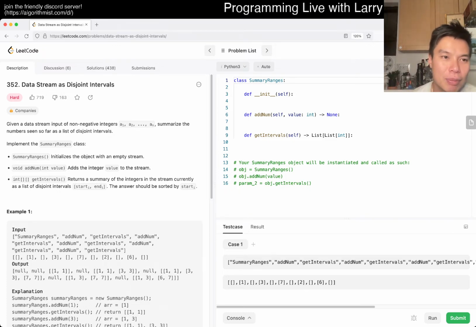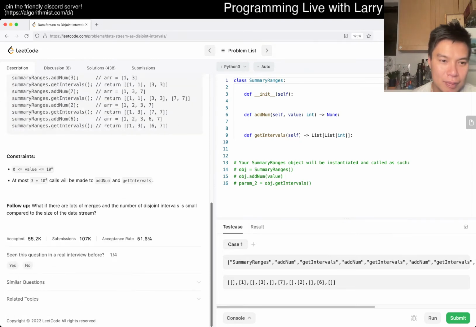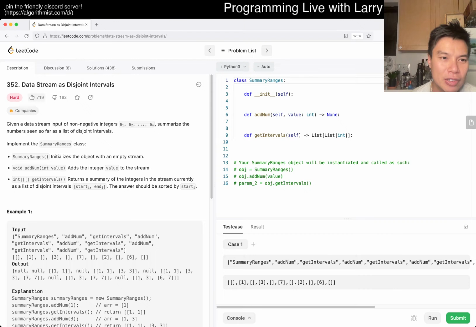Okay, so today's problem is 352, Data Stream as Disjoint Intervals. I just wanted to make sure that it wasn't a multi-threading problem, because I feel like I run into a couple of them and I don't quite know how to do them in Python. I haven't done the research on them. Anyway, that's a rant.